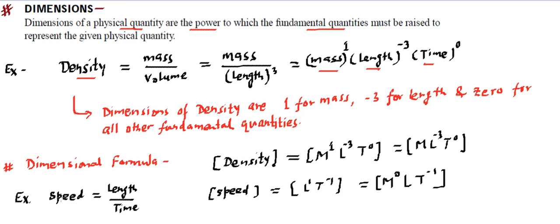So for any physical quantity, we can convert it into fundamental physical quantities, then see the powers, then we can put them over there. Generally we use M L T to represent it, unless other fundamental physical quantities come in. So this is the dimensional formula for density. This is the dimensional formula for speed. Now let's see a couple of examples of dimensional formulas in the next slide.